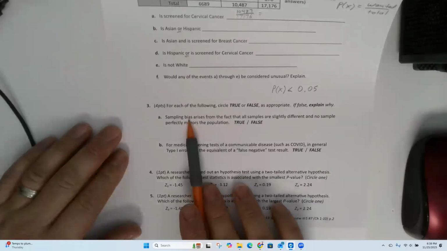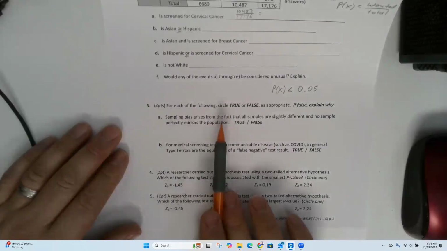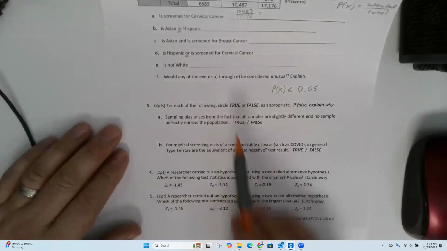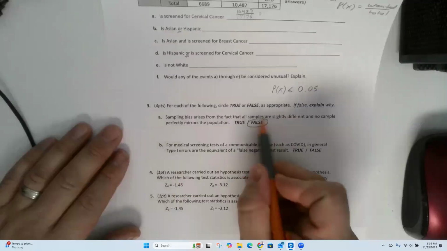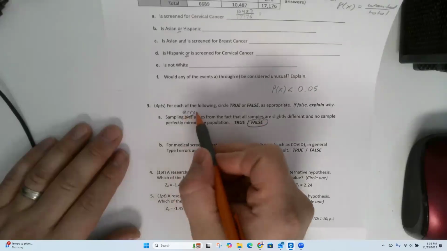Sample bias is where you select your sample and it's not random. And when you do that, it doesn't represent the population. I would agree with that, so this one's false. Sample error is what it's describing here.